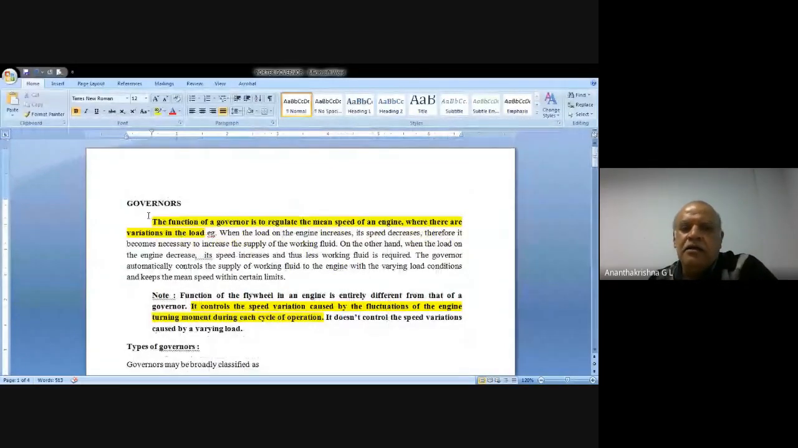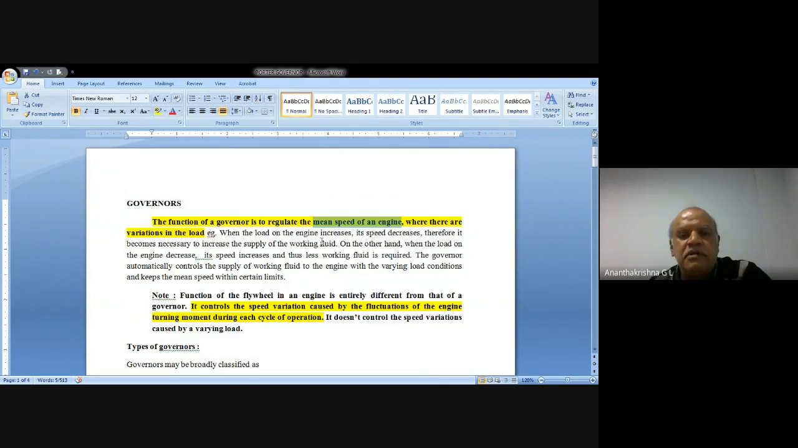The function of a governor is to regulate the mean speed of an engine when there are variations in the load. When there is a change in the load, whether a decrease or an increase, the governor will regulate the mean speed of the engine. Example: when the load on the engine increases, what will happen? The speed comes down.